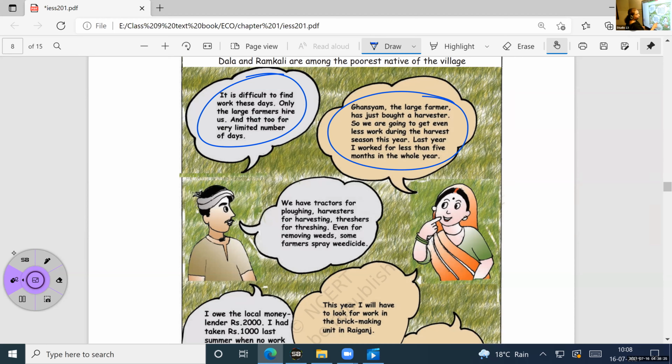Next one. Shankari, can you read? We have tractors for plowing, harvesters for harvesting, and threshers for threshing, even removing weeds. Some farmers spray weeds. So he's telling how they are doing the plowing, what methods they are using there. That's all. Okay. Jairus, can you read the next one?